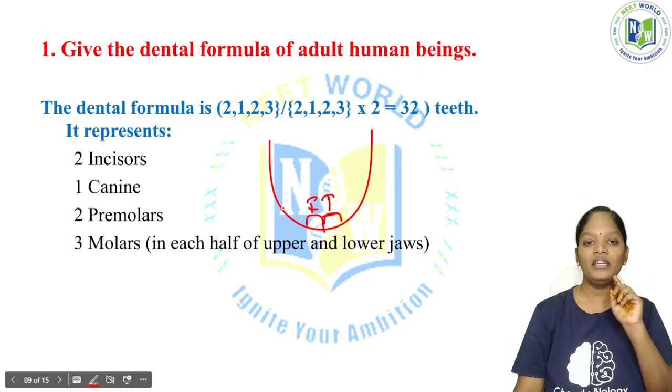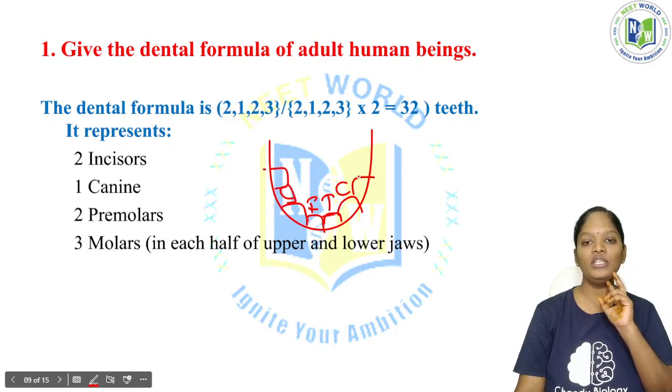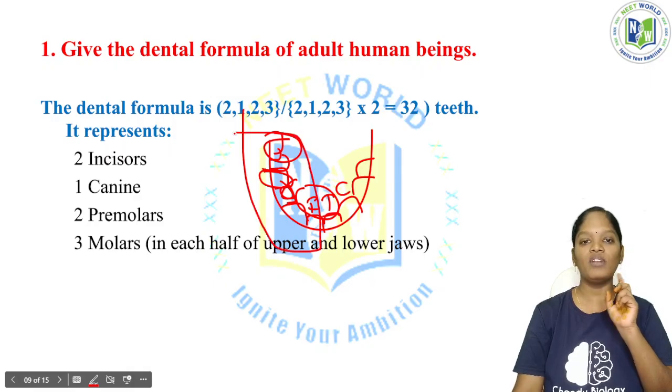Okay, and here we are having one canine, and here we are having one canine. So one side, one canine, right? For now we are going to split one half only. Here we are having two premolars. Here also we are having two premolars, and here we are having three molars. So on one side we are having two incisors, one canine, two premolars, and three molars. So this is with respect to one side.